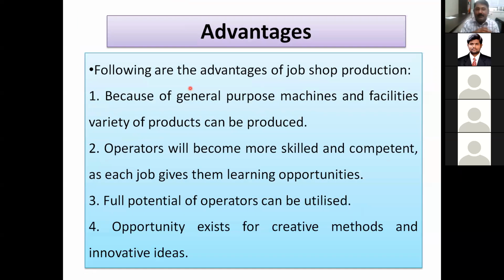Okay, advantages of this job shop production. Because of general purpose machines and facilities, a variety of products can be produced. See, we have already discussed, general purpose machines are there, the facilities are there, a variety of products. The same shop can manufacture different varieties of products.